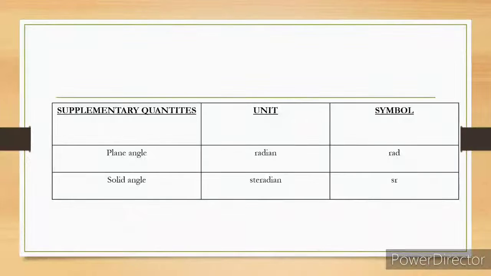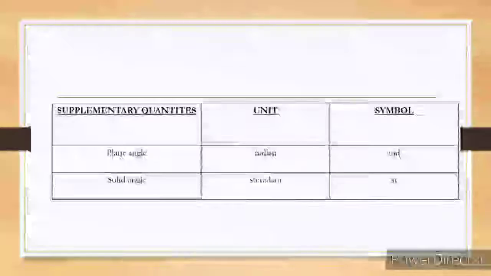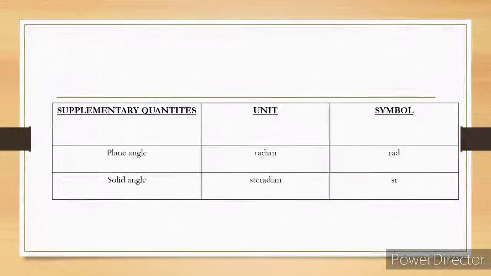Now looking at supplementary quantities, there are only two types, that is plane angle and solid angle. The unit of plane angle is radian, and for solid angle it's steradian. The symbols are rad and sr. These two are the supplementary quantities of SI units.